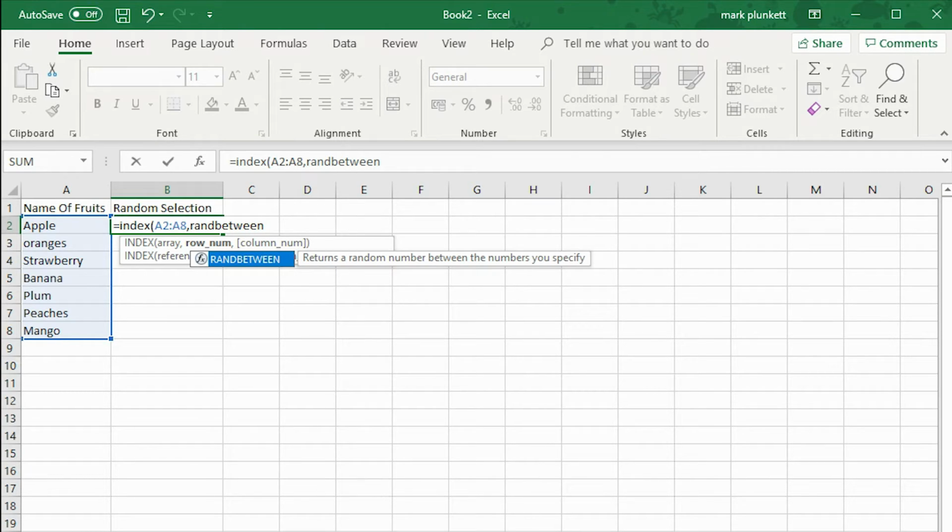We do open bracket, and we do 2, comma, 8, and then we close the bracket, and then we close the bracket again.